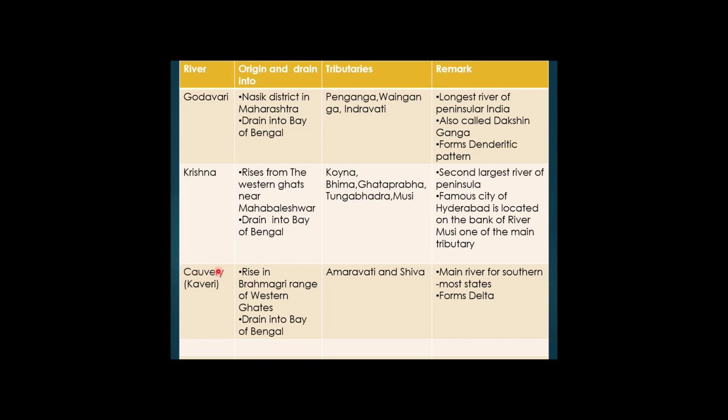Now we will study the Kaveri river, the fourth largest river of peninsular part of India. The Kaveri river has its source in the Brahmagiri range of Western Ghat, and it is also draining in the Bay of Bengal.